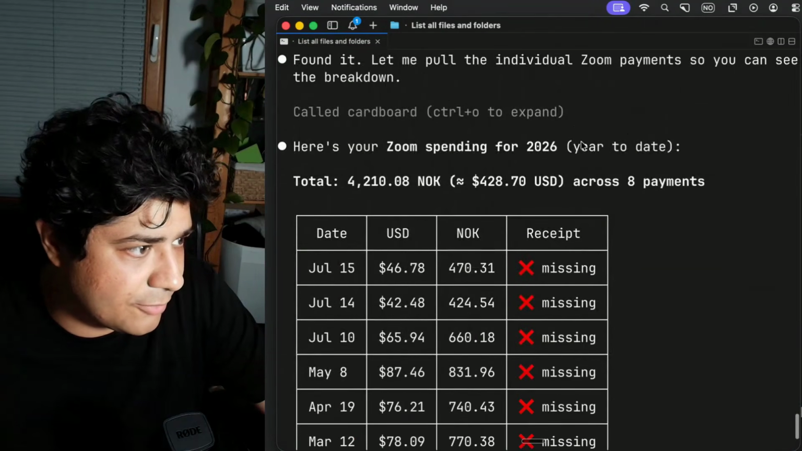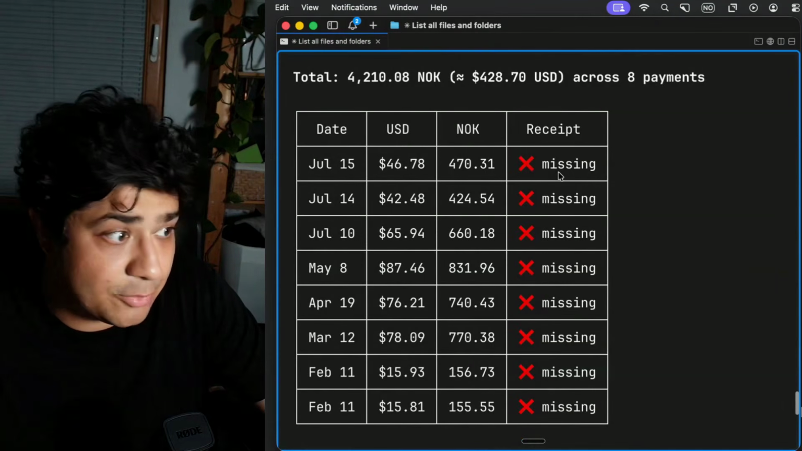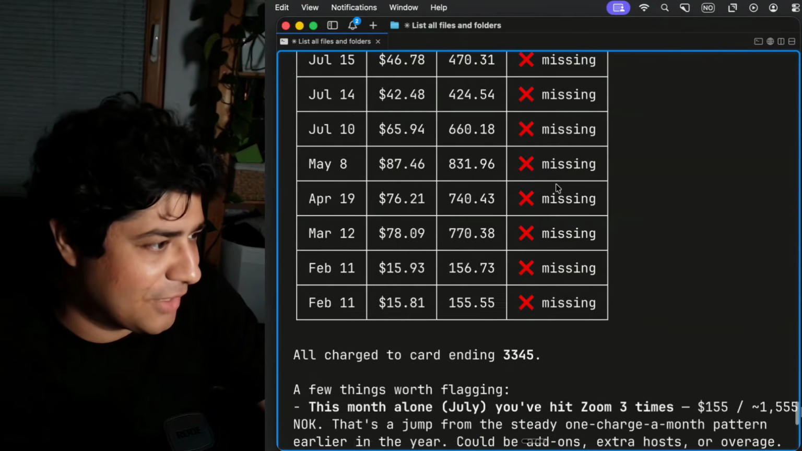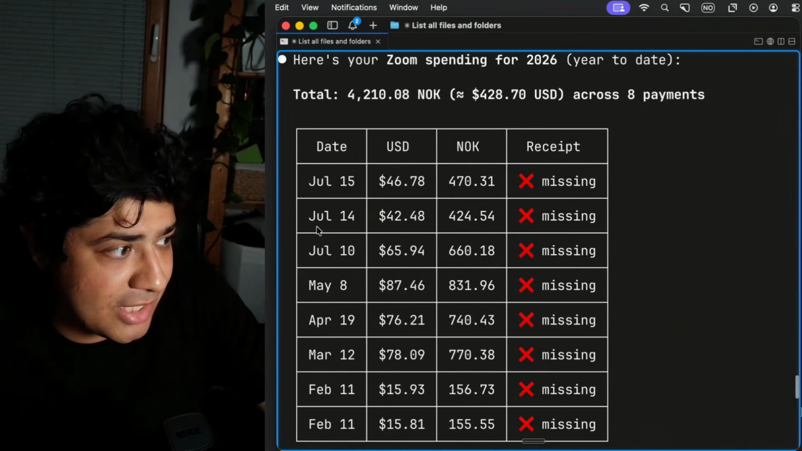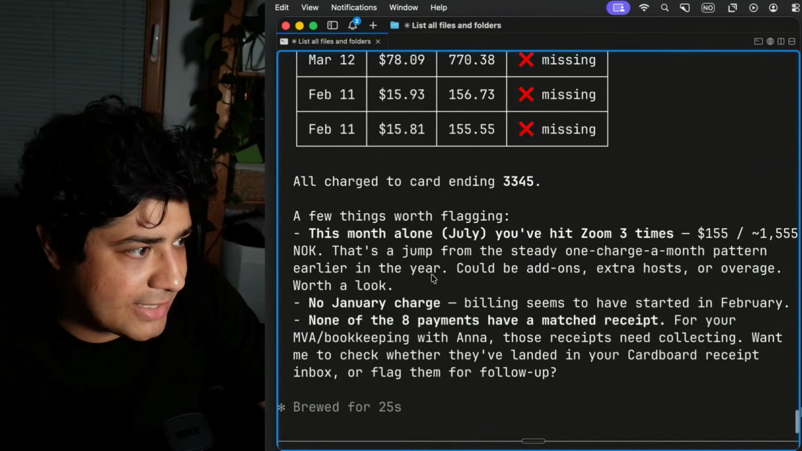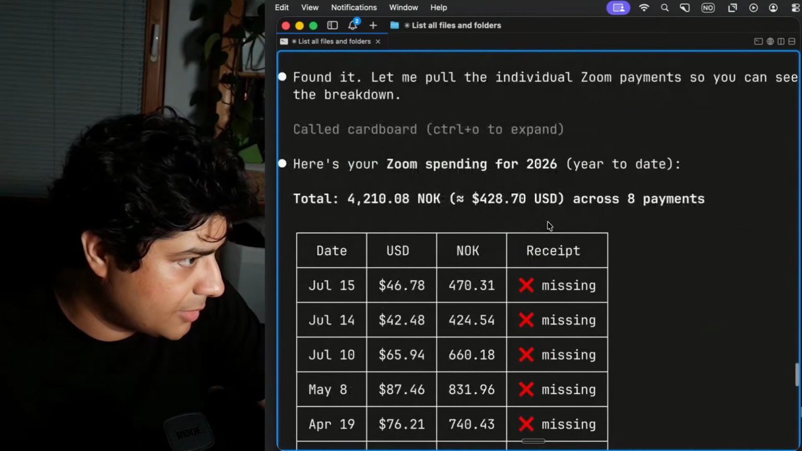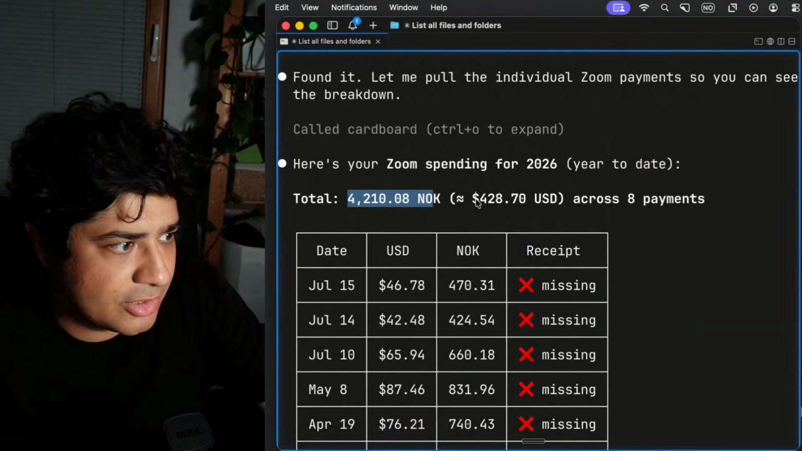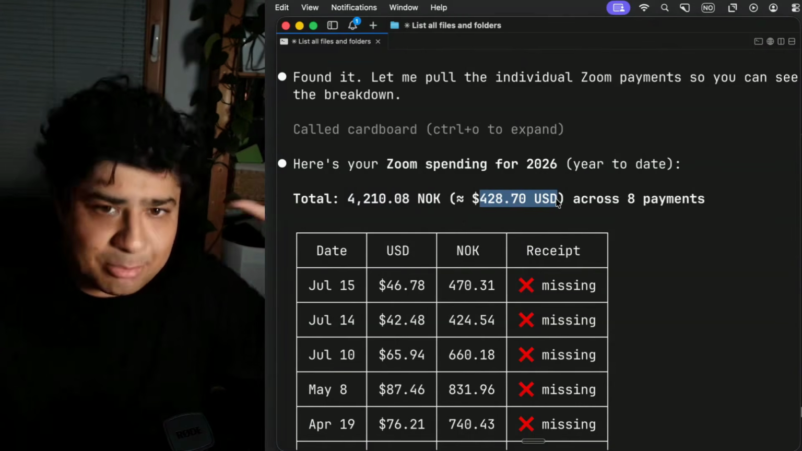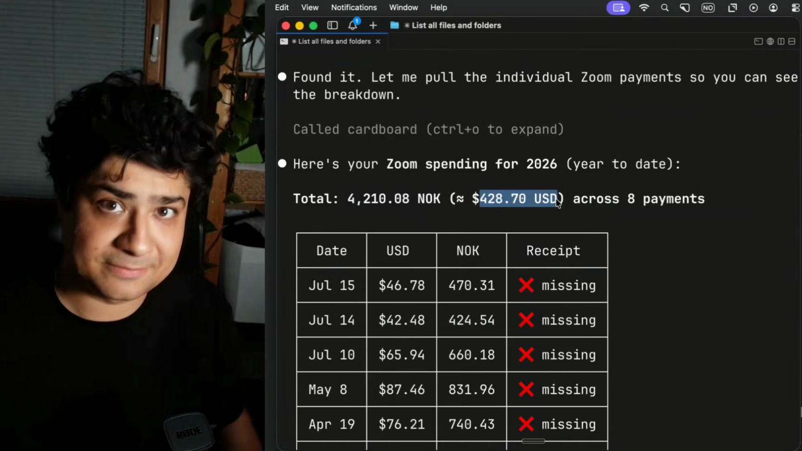Here's your Zoom spending for 2026. Okay, the receipt, I have to actually do this, right? I have to upload the receipt for next year's accounting. But it says here July, May, April, March, and everything. All of that is right here. So how much have I spent on it? The total amount? It's this much, $428. This is mind blowing. The fact that this is possible is insane.